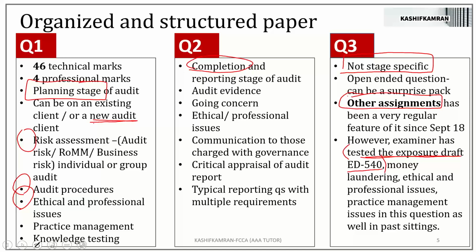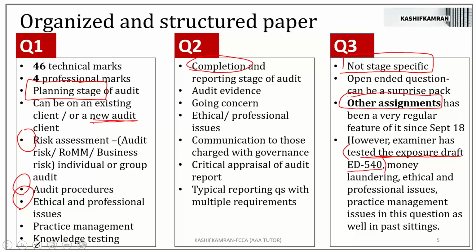And that was the reason it came in. We know the examiner has a tendency of asking for current issues. I will be discussing that later in my session today. But ED 540 was a current issue in, I think, the June 19 paper. And the examiner tested that in question number 3.